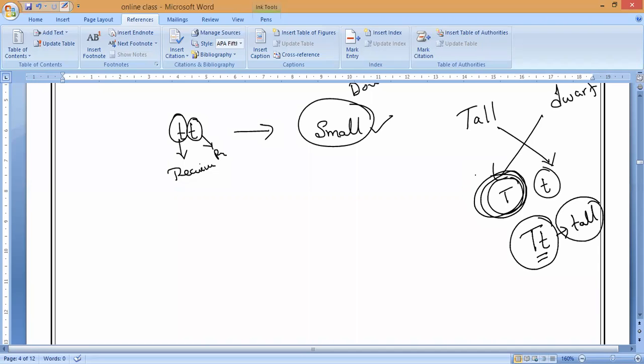So for today's class, you have to remember what we mean by chromosome, what we mean by gene, and the types of genes: two types of genes. One is the dominant gene, and the second one is the recessive gene. The dominant gene is always represented by a capital letter and the recessive gene is always represented by a small letter. That is what you have to remember.